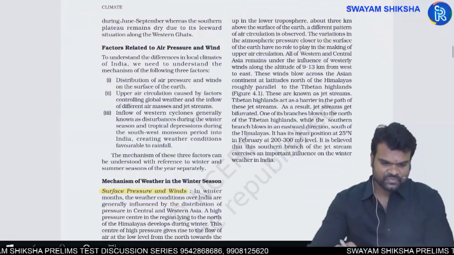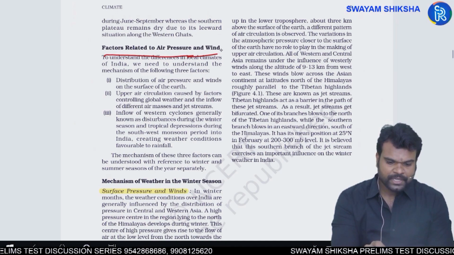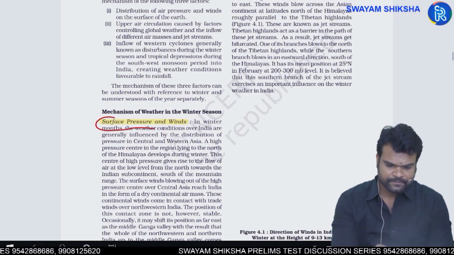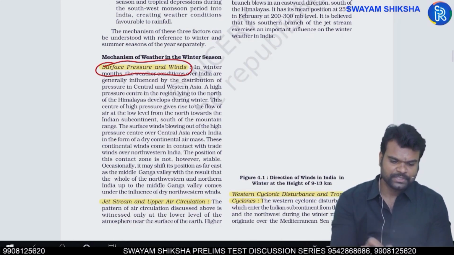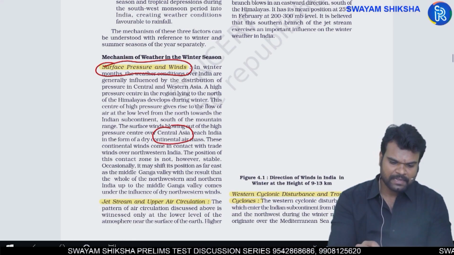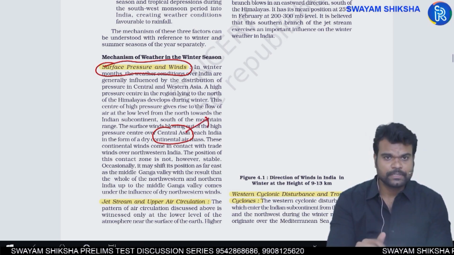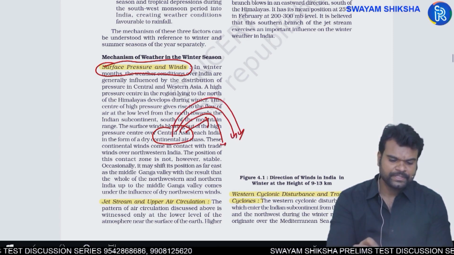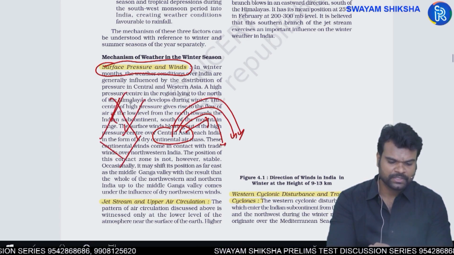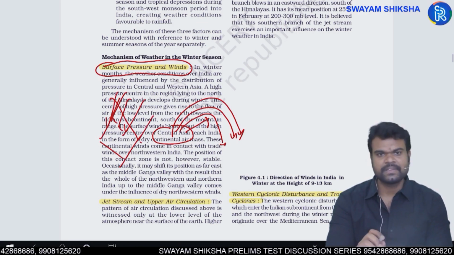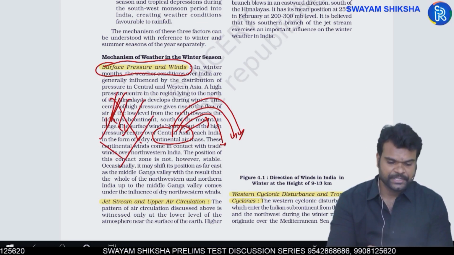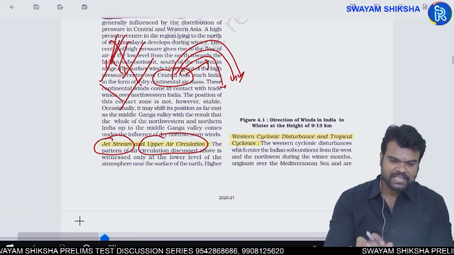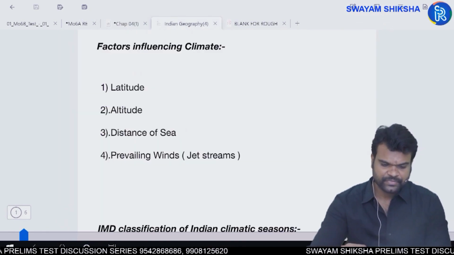Next, factors related to air pressure and wind. First of all, you have surface pressure and wind. I was talking about this. In Central Asia, you have very cold temperature, very low temperature, and from there some kind of strong cold winds start moving towards India, and these winds will have their own impact on Indian climatic conditions. Next, you have the jet streams and upper air circulation. Jet streams I have clearly explained in the previous sessions.